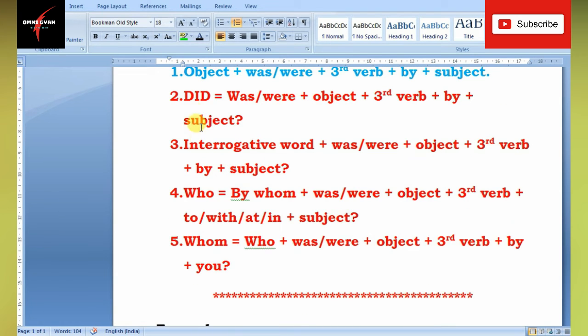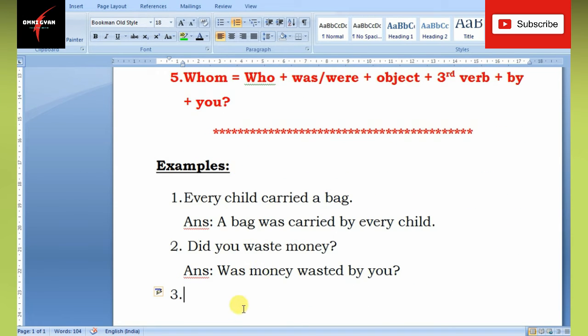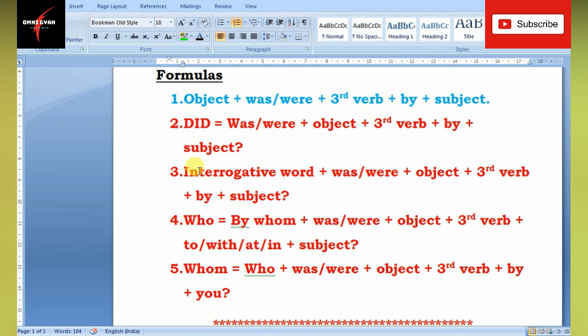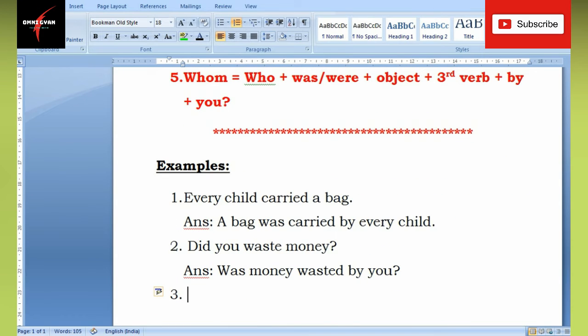The third formula here begins with an interrogative word. I told you the interrogative words are what, why, when, how, whose, which. Only who and whom will not come here in active and passive voice. There is a different rule for who and whom. Except for who and whom, all the other interrogative words come under this formula number 3. So let me give you the sentence.